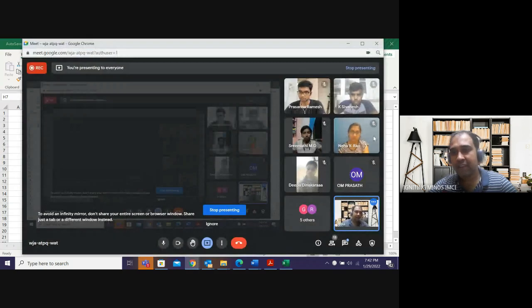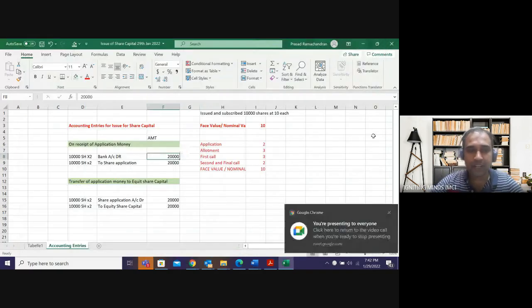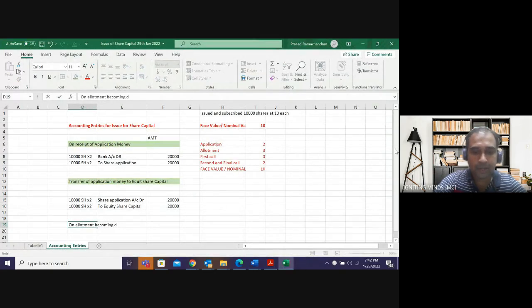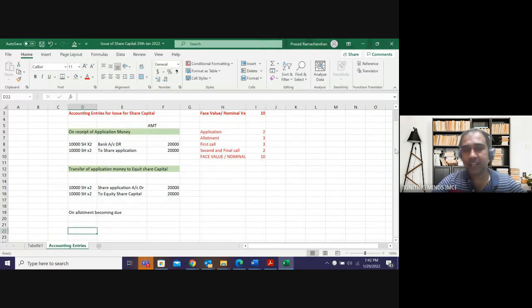So after application, first I will pass a due entry for allotment. On allotment becoming due, the entry will be share allotment account debit to equity share capital.